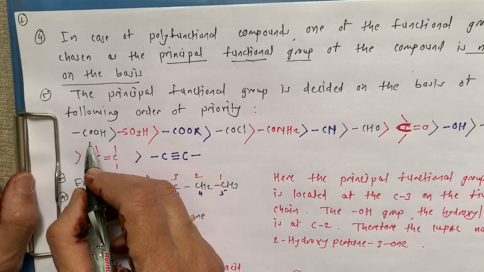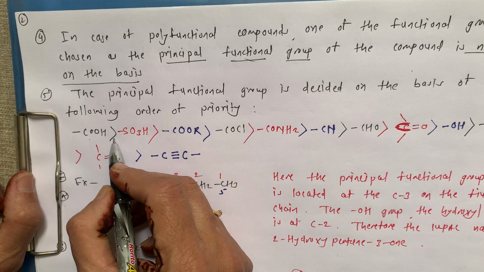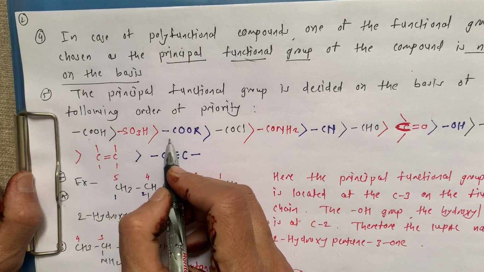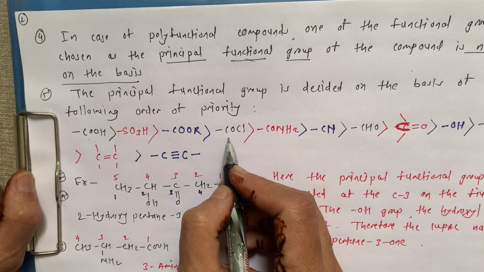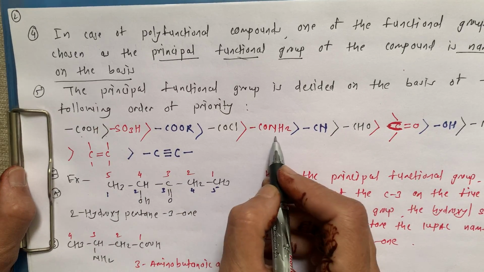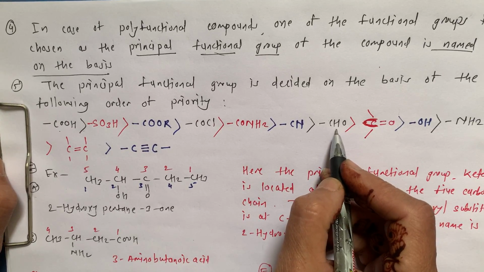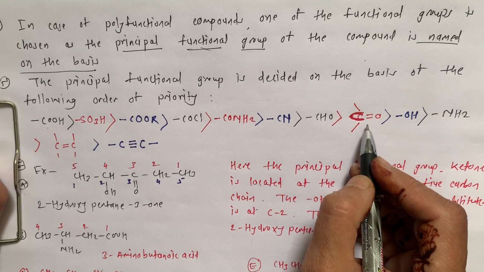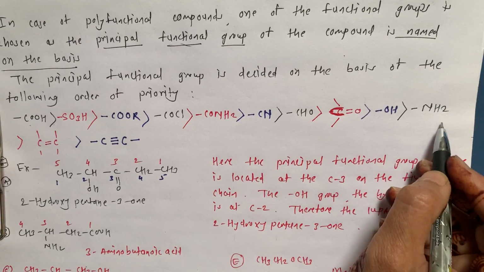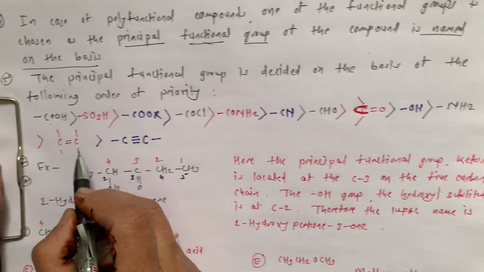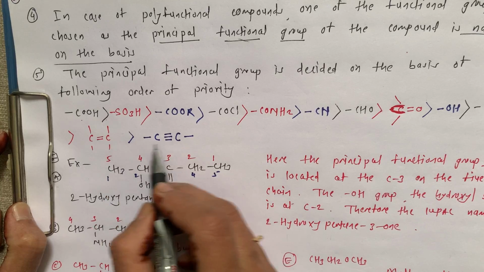You have to memorize this. First one is COOH, which has higher priority than SO3H. It has higher priority than COOR, then COCl, then CONH2, then CN, then the aldehyde group CHO, ketonic group C double bond O, then hydroxy group, then amine group, then alkene, and then alkyne.